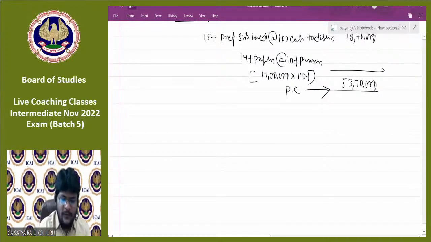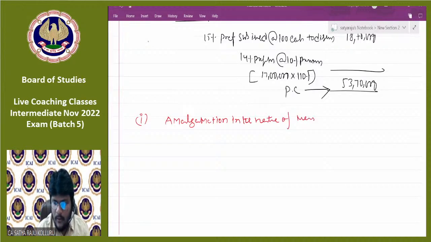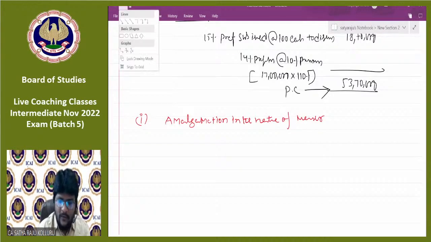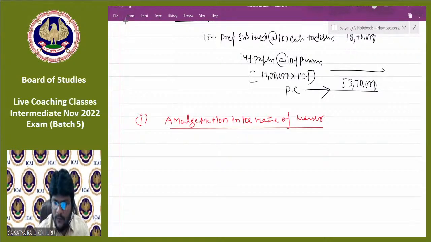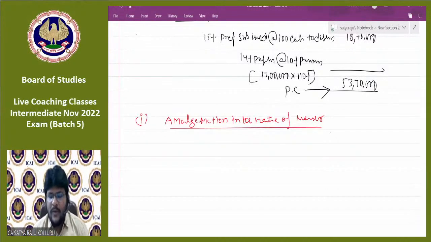Now, in the first case, what is the case? Case number 1. We assumed that amalgamation is amalgamation in the nature of merger. Before proceeding with the balance sheet, in case of amalgamation in the nature of merger, what is the special issue, guys? The entire reserves and surplus of the selling company would become the reserves and surplus of the purchasing company. That is one thing you need to remember.